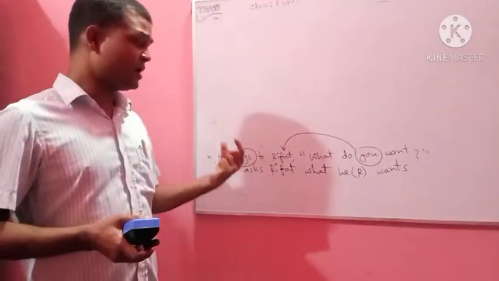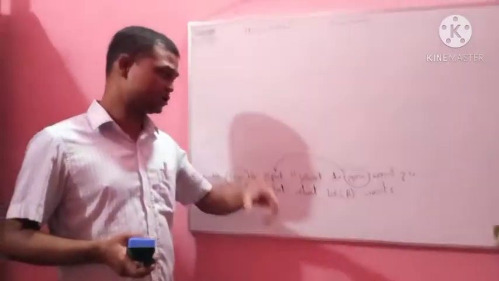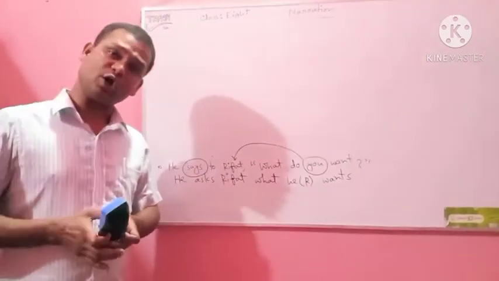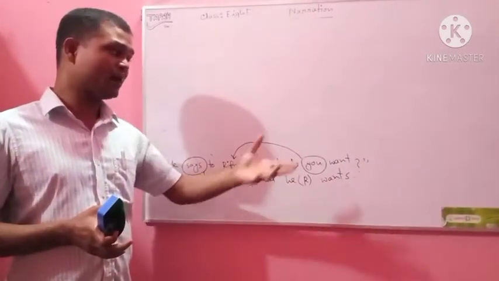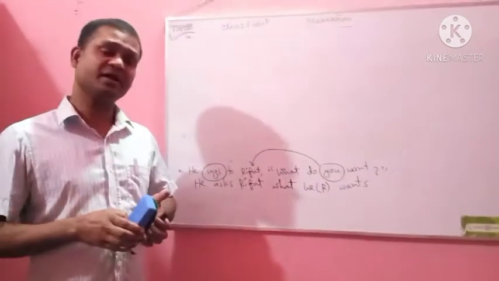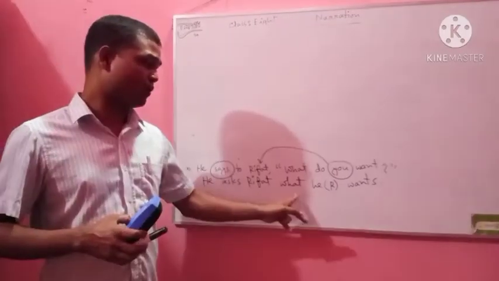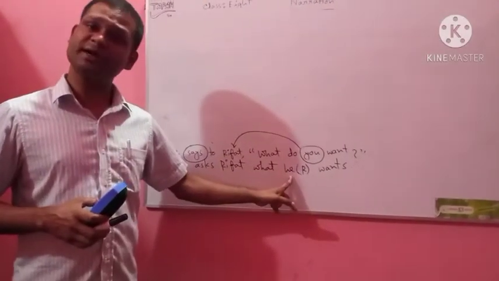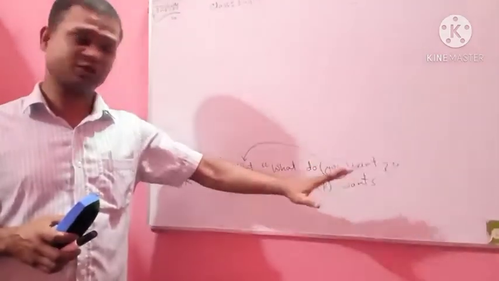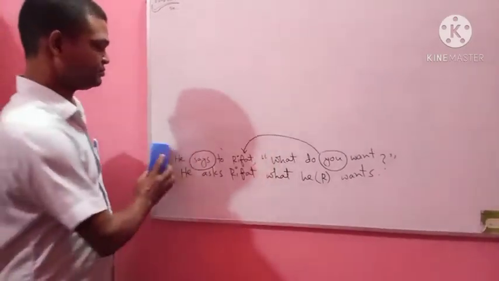And the reporting verb is of present tense, and that's why the tense of the reported speech will not be changed. "What do you want?" This sentence is present indefinite. It will also remain present indefinite in the indirect narration. So, what he wants. "He" is third person singular number, and that's why you need to add s with the main verb.